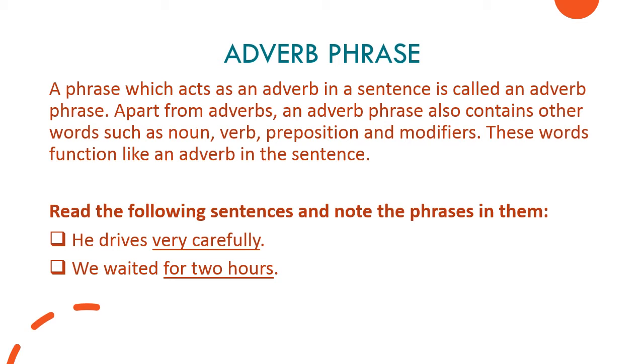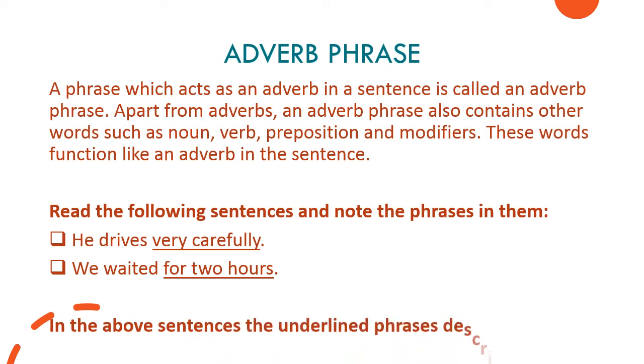So I am putting an adverb phrase here because I am defining more of the verb. Clear to everyone? In the above sentences, the underlined phrases describe the verbs and act as adverbs. Right? So now with this we have discussed all the 3 types of phrases: noun phrase, adjective phrase, adverb phrase. I hope you people have no problem in that.